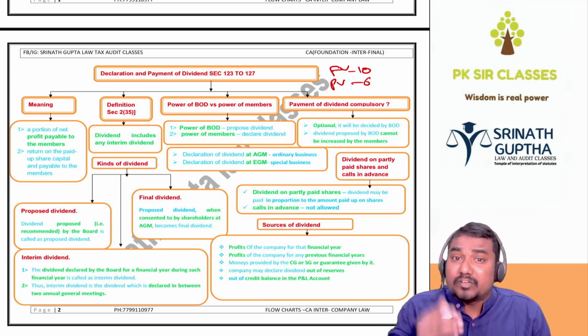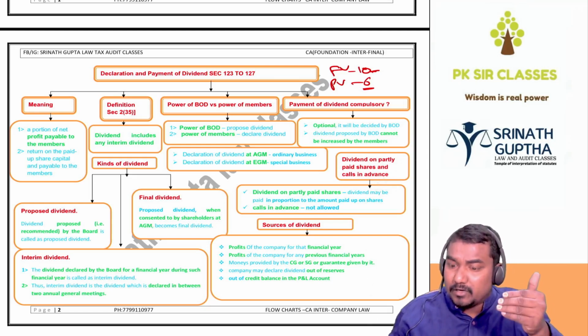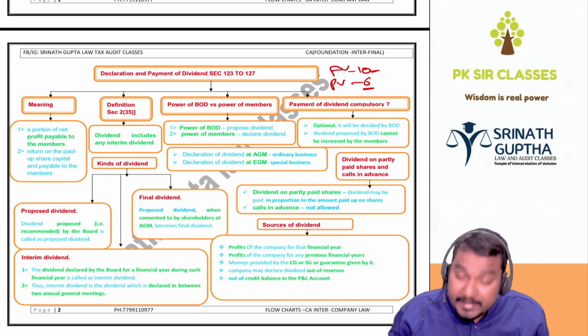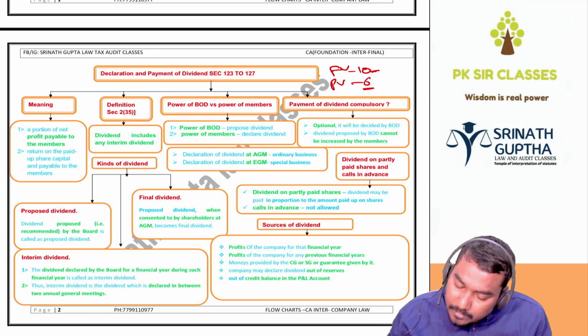Sir, dividend is return on investment. So, what is the face value? 10 rupees. How much you have invested? Only 6 rupees. So, will the company pay dividend on 6 rupees or 10 rupees? 6 rupees, sir, not 10 rupees. Dividend is the return on the investment. So, dividend on partly paid up share.